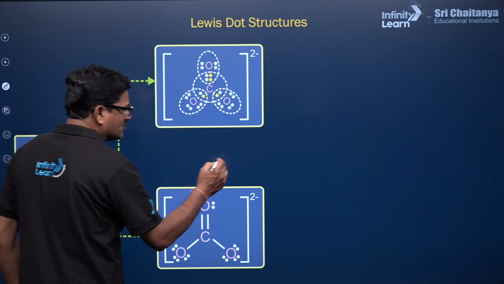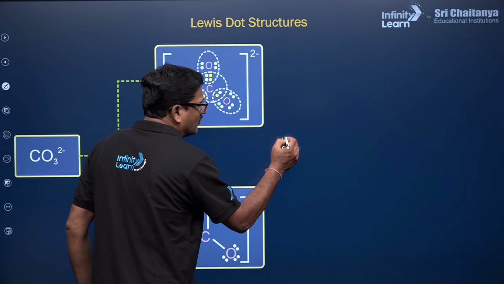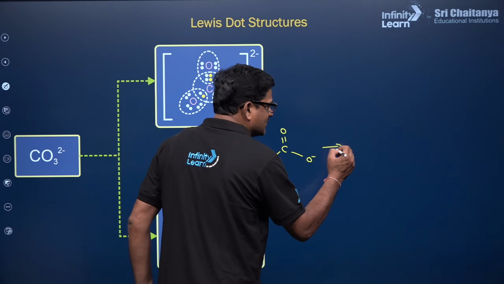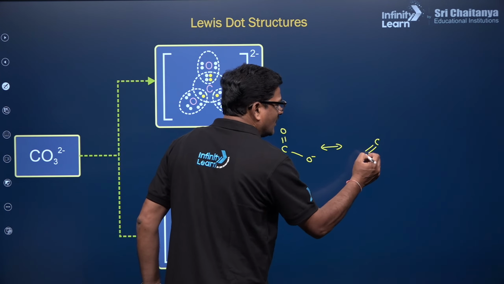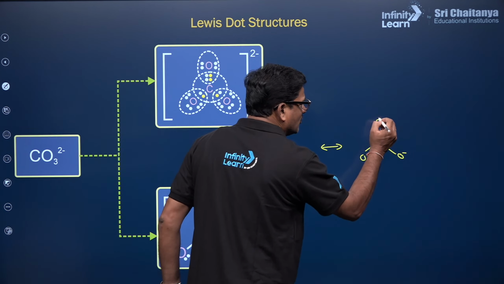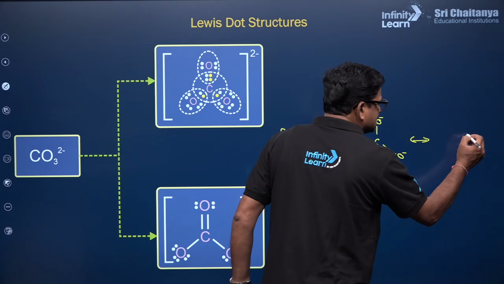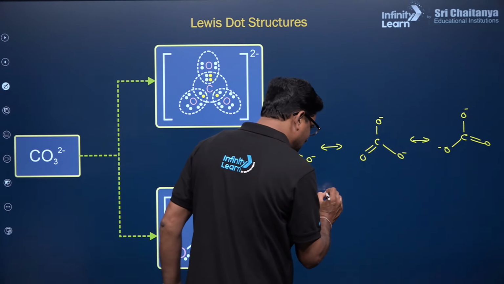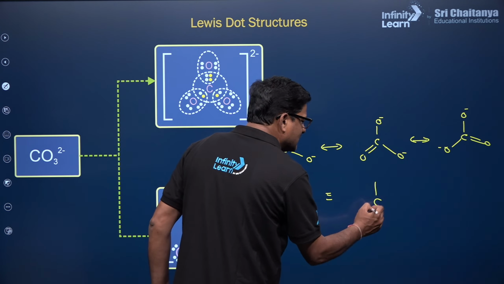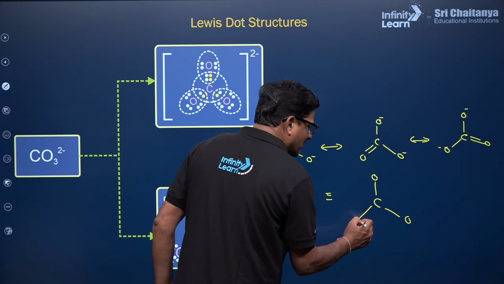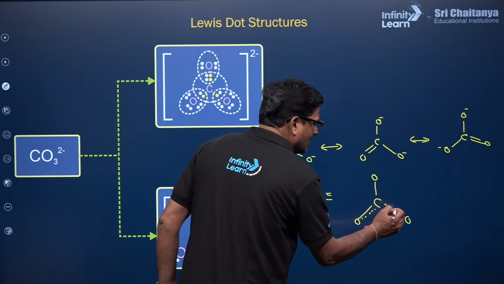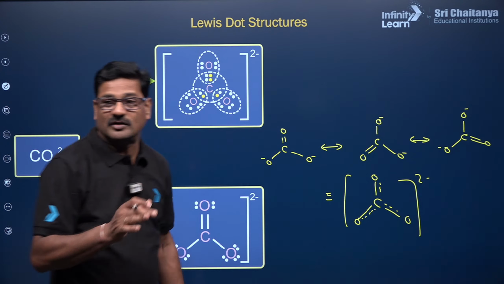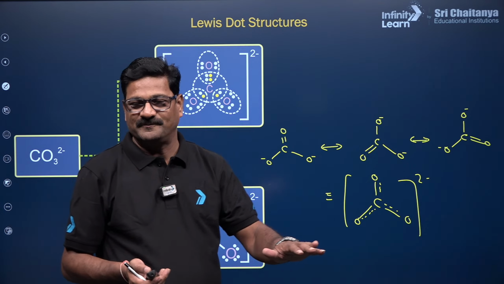You can see the resonating structures of carbonate ion: C double bond O, and O minus and O minus, and again C double bond O with O minus and O minus, and again C double bond O with O minus and O minus. The resonance hybrid is going to have a single bond everywhere, but the double bond is moving here and there. So this is the overall structure of carbonate ion. Are you getting it or not? It is planar, trigonal in shape.